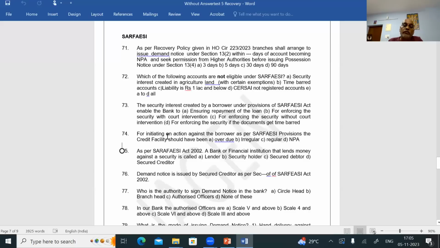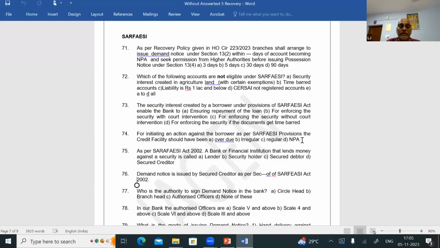Question number 74. For initiating an action against the borrower, as per SARFAESI provision, the credit facility should have been overdue, irregular, regular, NPA. It should have been NPA. So, for SARFAESI action, if you want to proceed, the account should have been classified as NPA as per RBI's IRACP norms. So, question number 74, answer is D.